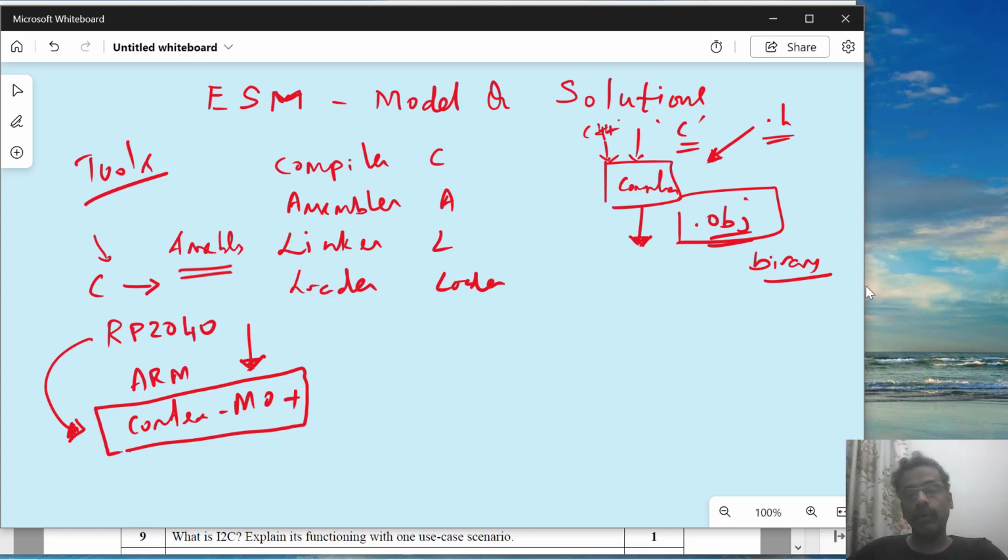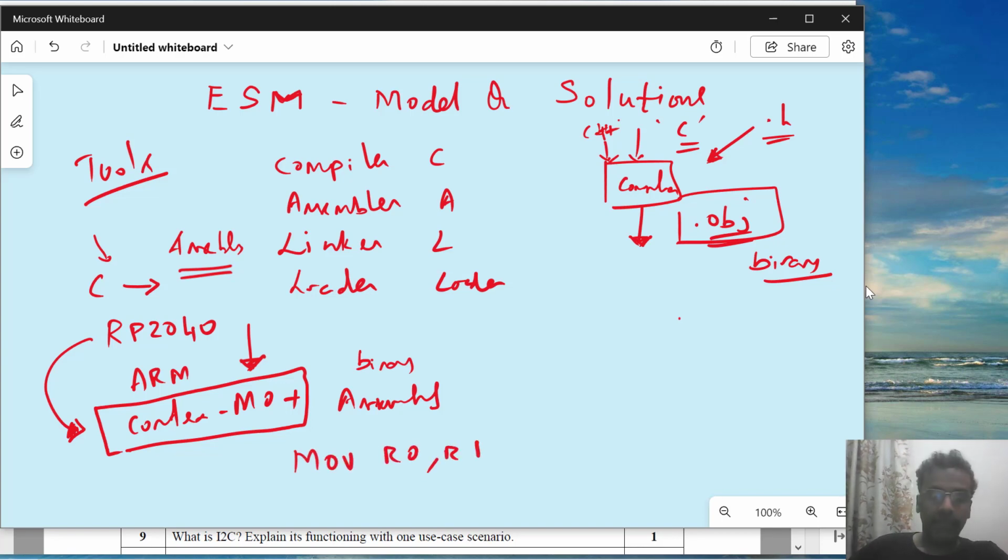Now what does the obj file contain? It contains the binary form of assembly instructions. Now what do I mean by binary form of assembly instruction? Suppose you are all aware of one instruction, MOV R0, R1. We are moving the content of R1 into R0. Now this needs to be encoded in the instruction. As I told you, many of the instructions in ARM Cortex M0 Plus are Thumb instructions.